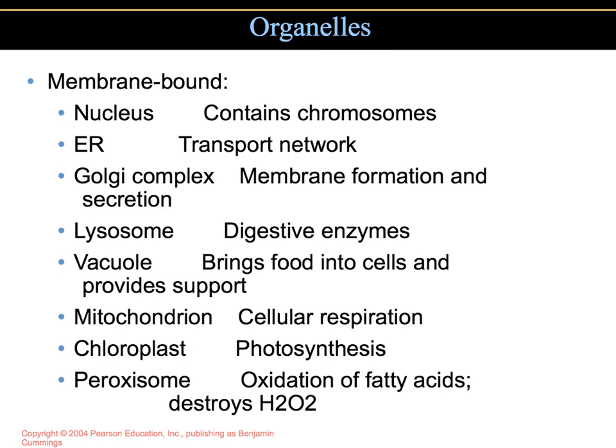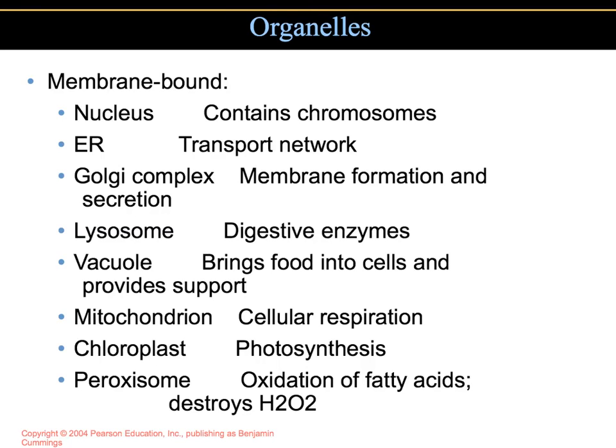Now, the eukaryotic cell consists of many organelles. Organelles are structures that have specific shapes and specialized functions. They do things for the cell. A lot of times, if something is wrong with just one organelle in the cell, it can cause some serious problems. It can even cause death.